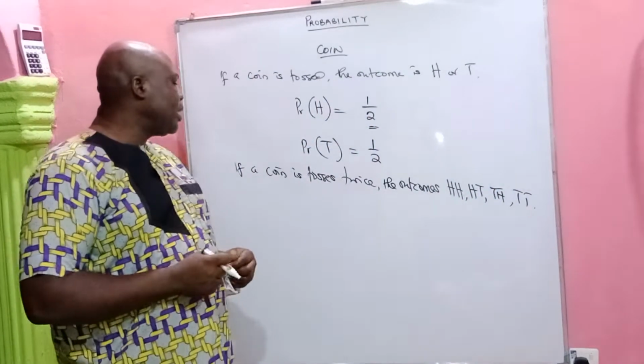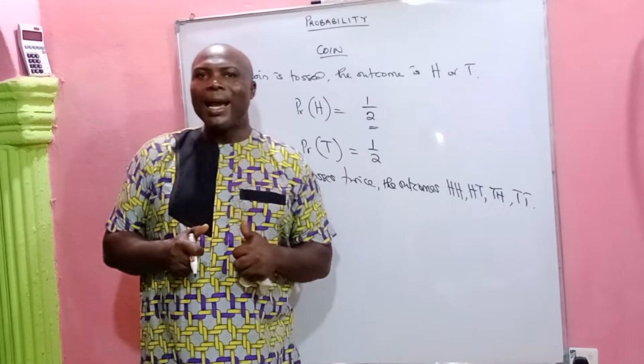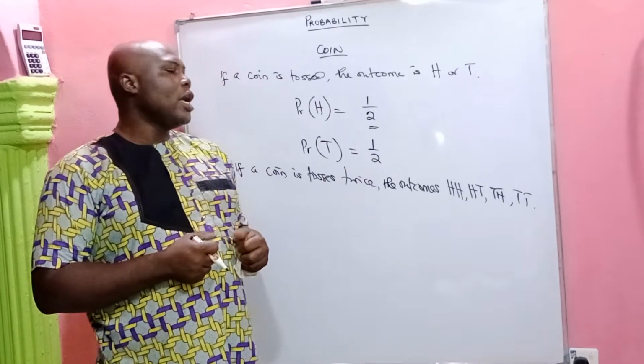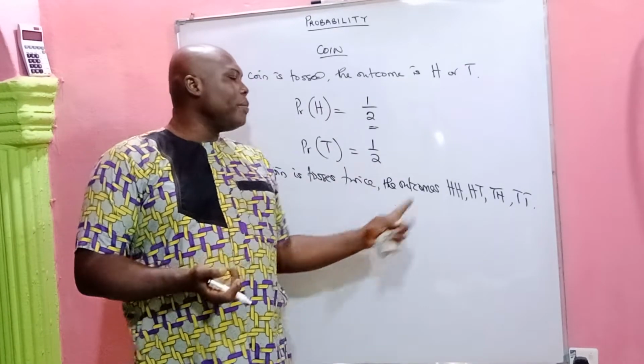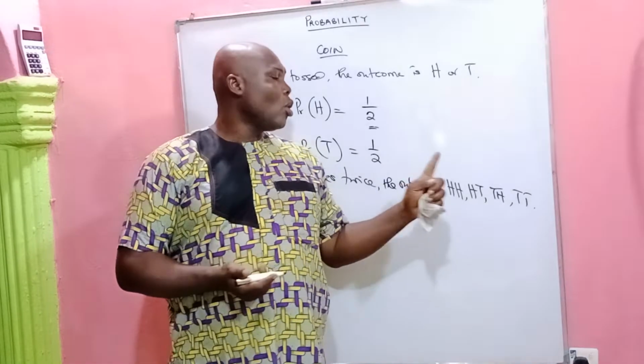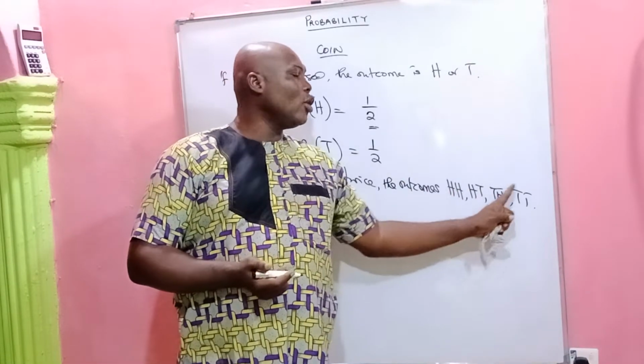So anytime you take 2 unbiased coins and toss it once, the possible outcome is that you either have a head head, or a head tail, or a tail head, or a tail tail.